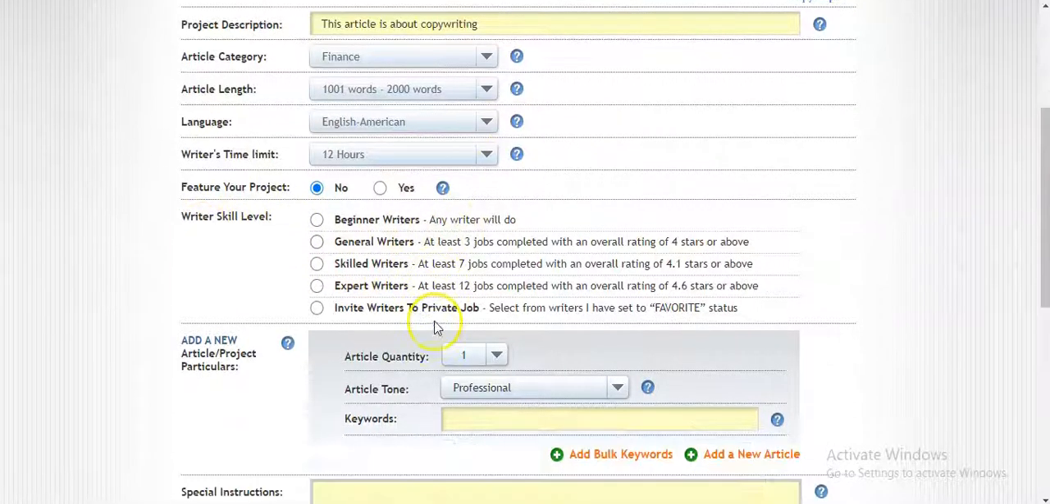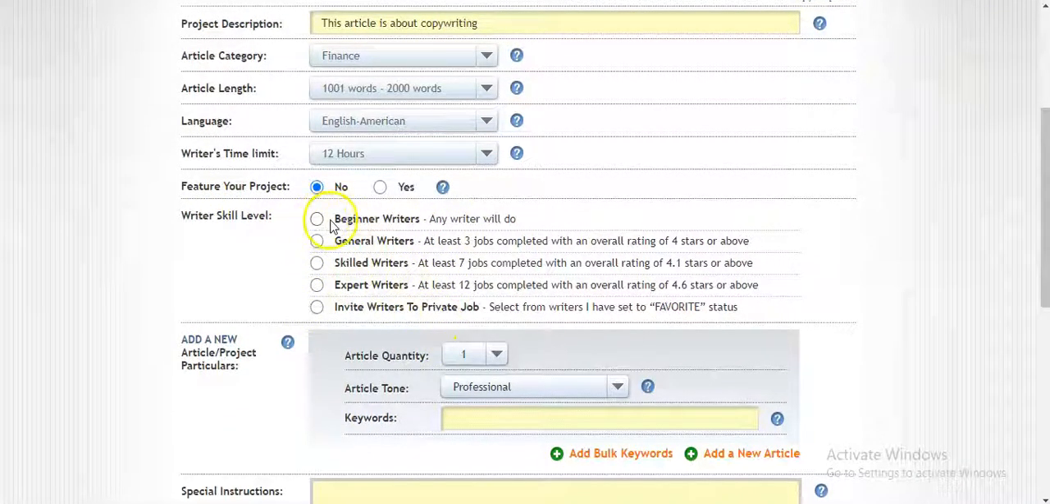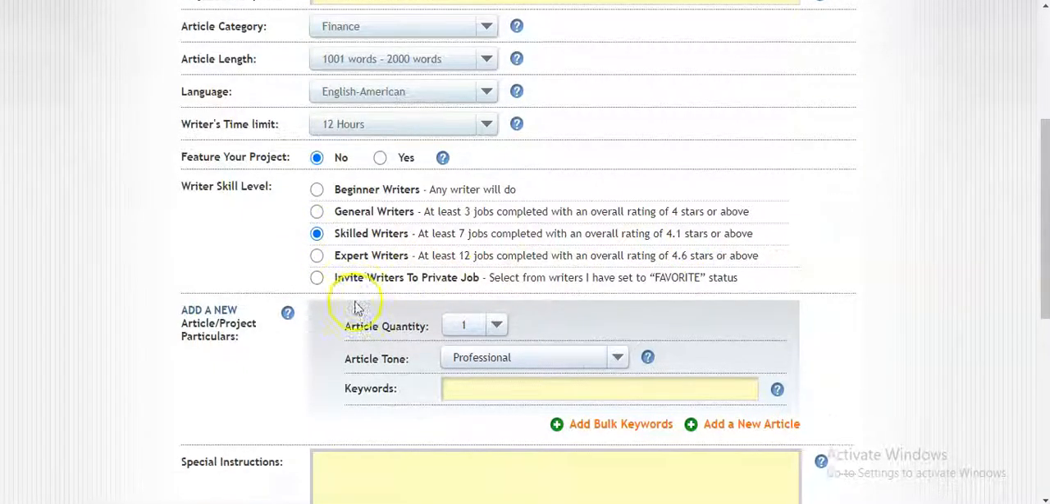Now the level that you pick determines how much you are going to be charged. There are beginner writers, which is when any writer would do, general writers, skilled writers, and experts. I mostly go for skilled writers. Anything that expert writers can write, skilled writers can also write. The reason I always go for them is because they have completed at least 7 jobs and they have 4.1 stars and above. So I just go for skilled writers.